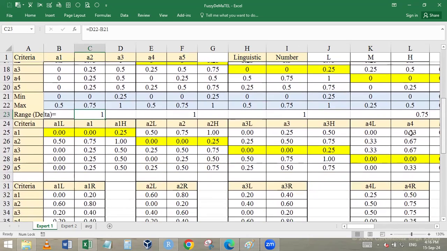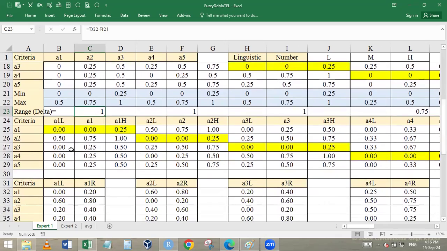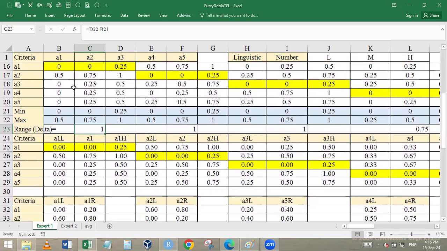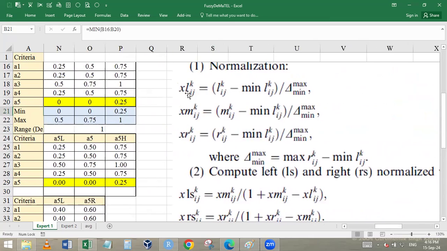Now the next part, we will compute the rescaling. The meaning of the rescaling is, well, by chance, these are all on the 0 to 1. I think they will be almost the same. What we'll do is the value minus the low divided by the delta. Check out this formula. Lower value, x low, don't read i, j, k, forget about it. Low value is equal to low minus min of the low divided by delta. Middle value is equal to M minus minimum of low.